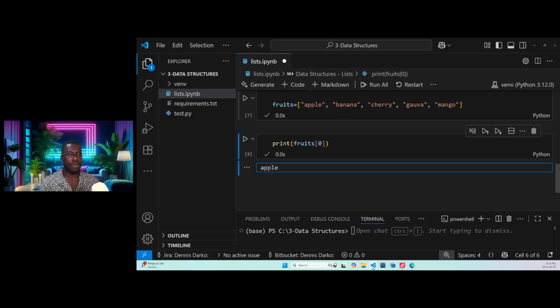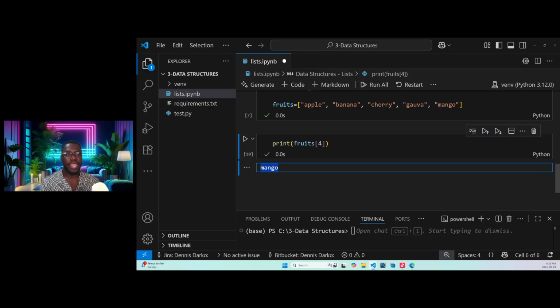3. 0, 1, 2, 3. Okay, so let's put 3 here. Let's run. Good. So you see, we have the index of guava to be 3. What will be the index of mango? Of course, it will be 4, right? When we run, we are going to get 4, mango.